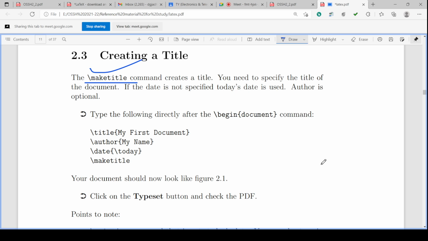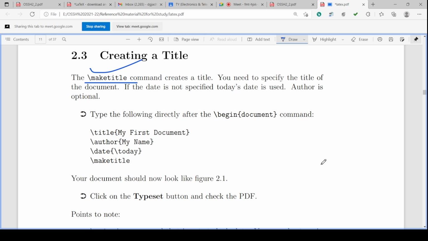What do you mean by the title of the document? It is the name of the document. There will be one single title of the document. Just like the sections, many sections are there, and subsections, also many subsections are there, but the title is one for any document.